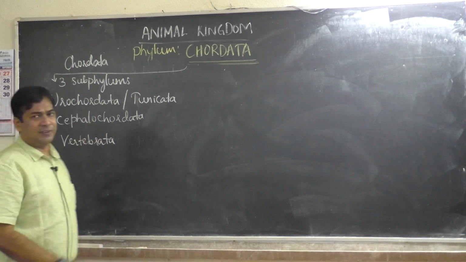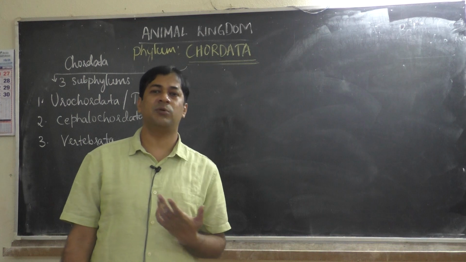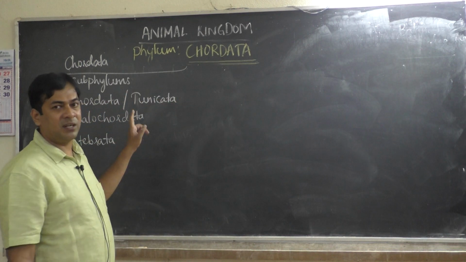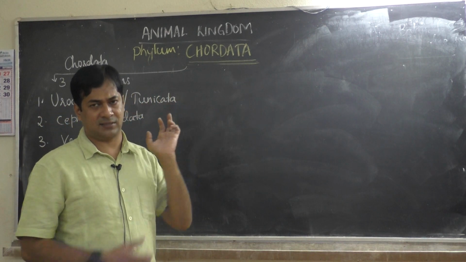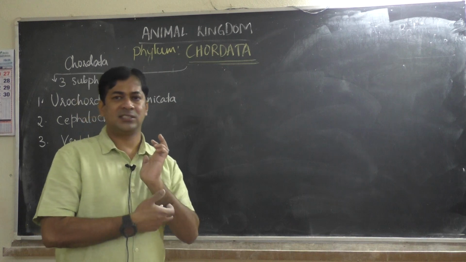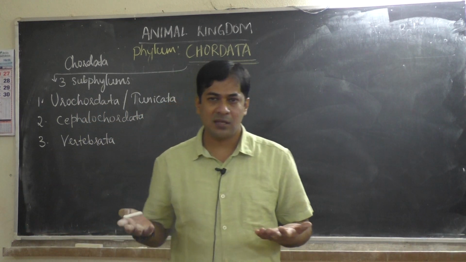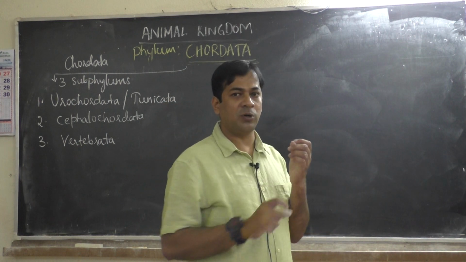Out of these 3 subphyla, human beings come under which subphylum? We are vertebrates. We come under Vertebrata. Why do we come under Vertebrata? I'll explain later. Anyway, we learnt in our last class, I told you, as a baby we have a notochord.